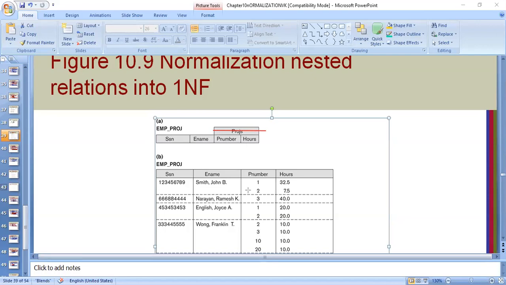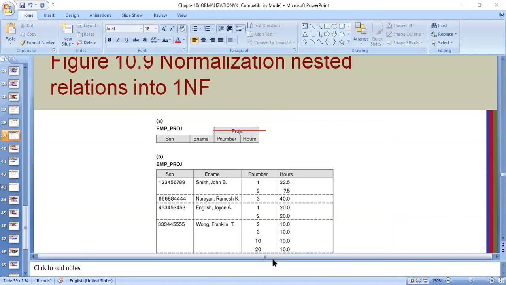And you can even show some of the examples, I mean, some of the records like this. You have SSN number, then you have employee name, and now the same employee is working on two different projects. So here also there is a multi-valued attribute. Can you see the same employee working on two different projects? So even this problem is there.